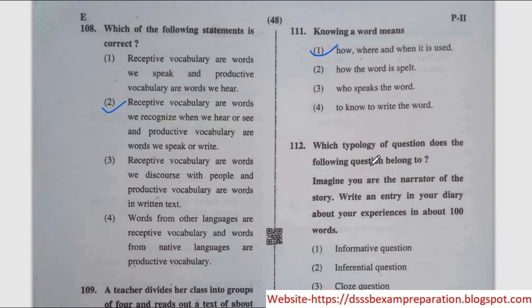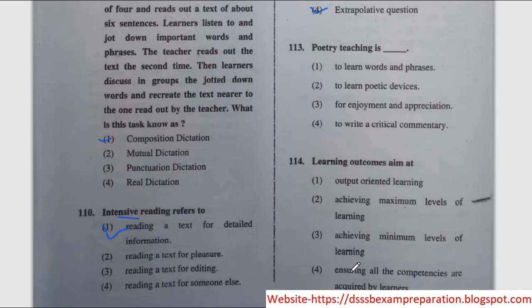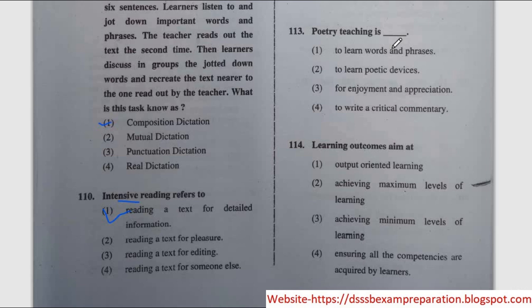Next question, which typology of question do the following questions belong to? Imagine you are the narrator of the story. Write an entry in your diary about your experiences in about 100 words. Correct option is option number 4, extrapolative question. Next question, poetry teaching is. So the correct option is option 3, for enjoyment and appreciation. Learning outcomes aim at. The correct option is option number 4, ensuring all the competencies are acquired by learners.